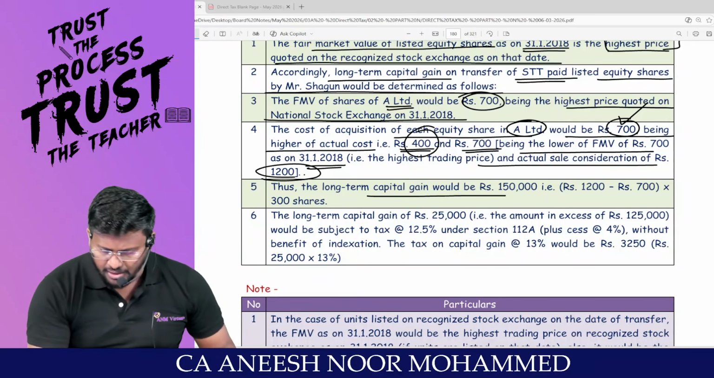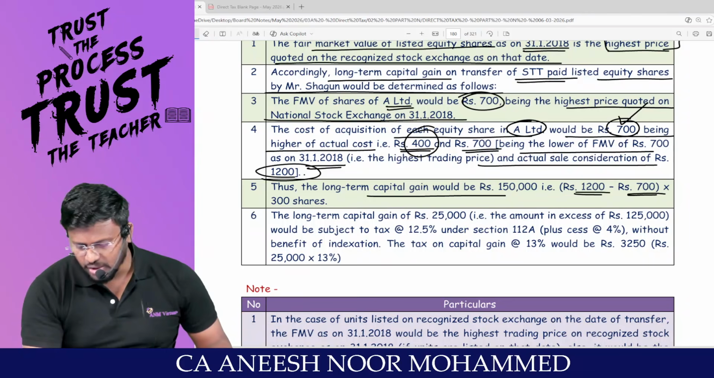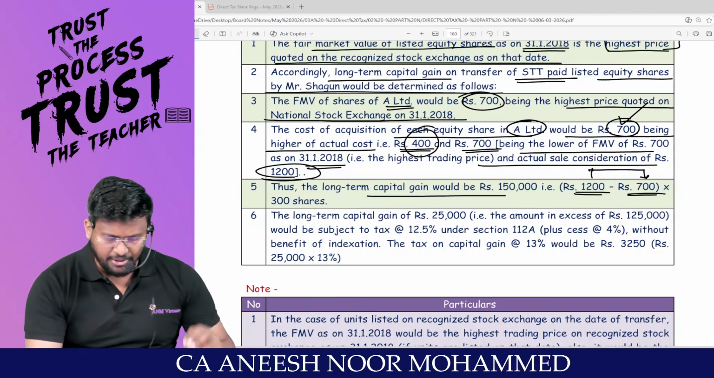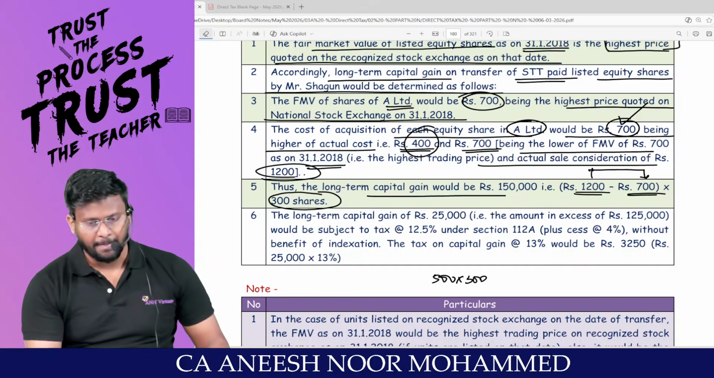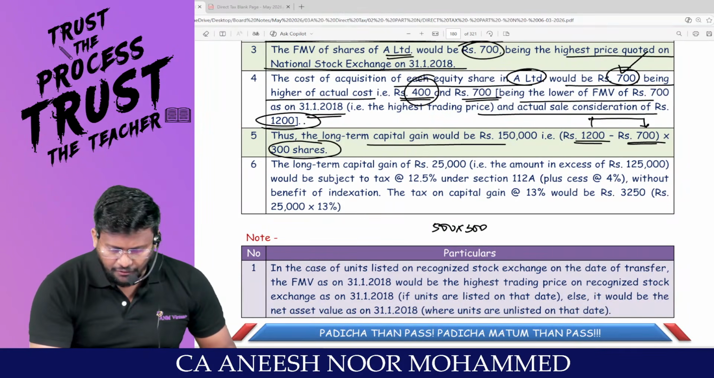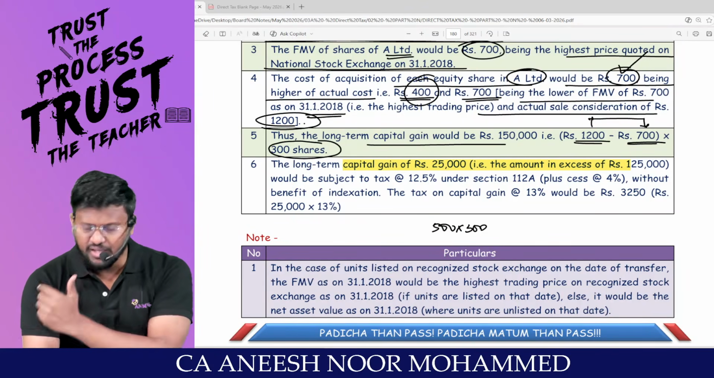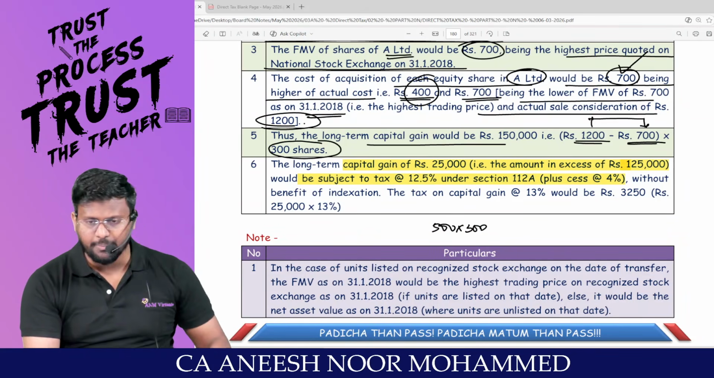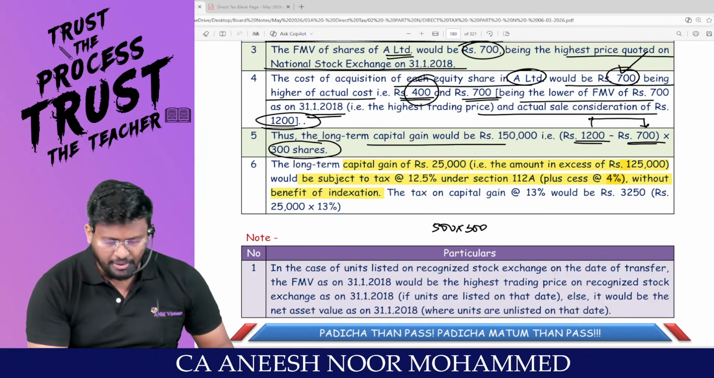Thus the long-term capital gain would be, sir, tell me, what is the full value of consideration? 1200. What is the cost of acquisition? 700. 1200 minus 700, 500 per share is the capital gain. For how many shares? 300 shares. So 500 into 300 comes to 1,50,000. Am I right, sir? Long-term capital gain of 25,000 is taxable, because this is covered under 112A. Under 112A, up to 1,25,000 it is nil. So the excess over 1,25,000 would be subject to tax at 12.5% under 112A, plus health and education cess of 4%, without benefit of indexation.